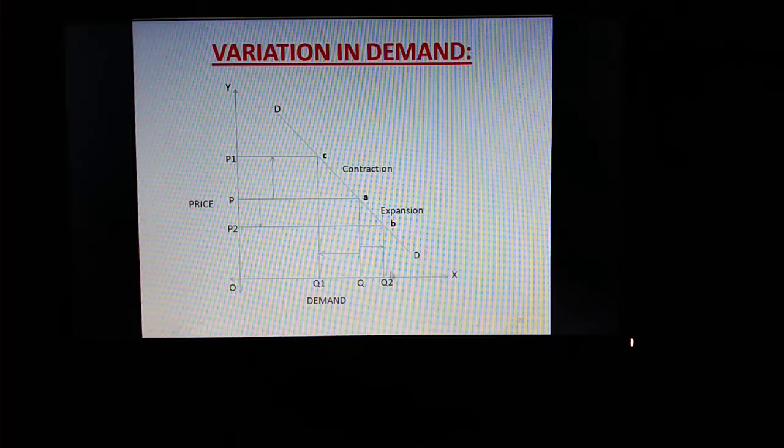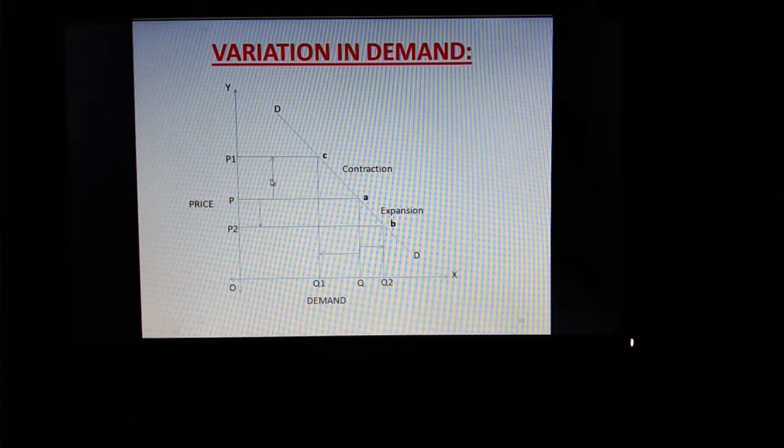So OP2 और OQ2 का intersection है this point B. AB indicates expansion of demand. जैसे कि मैंने बोला, expansion in demand is shown on lower parts of the demand curve. This AB is a lower part. Expansion is shown on lower parts of demand curve.